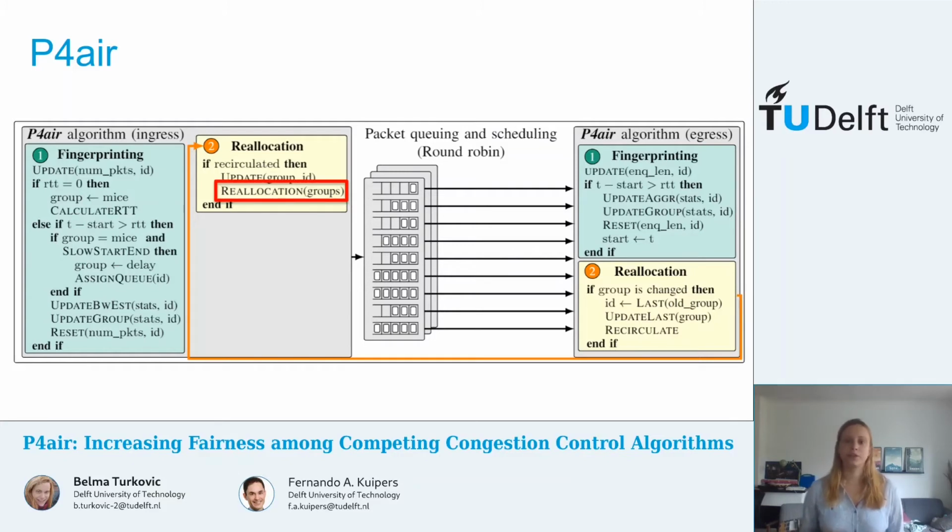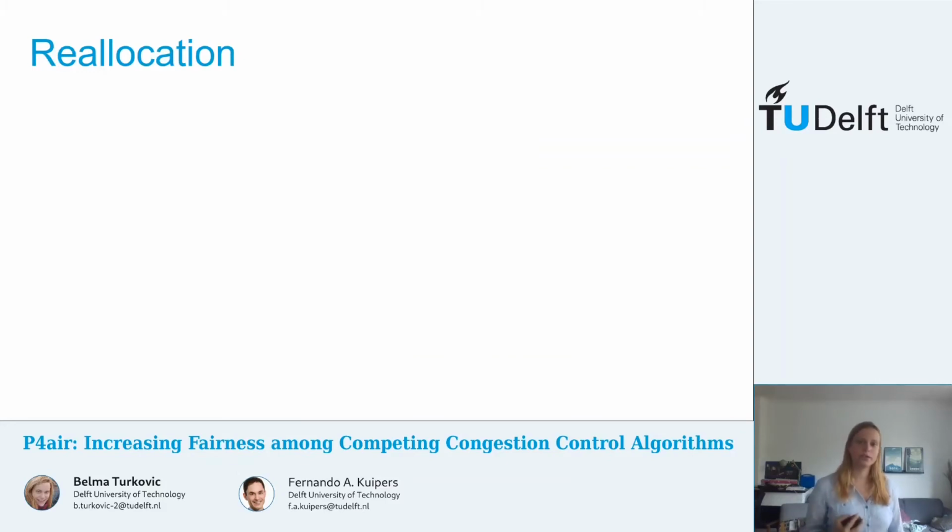So this algorithm tries to adapt to the current network state by favoring groups with most flows by assigning more queues to them. Thus, in essence, it tries to make sure that all queues process the same amount of flows. This way, algorithms such as round robin can be used. More details on reallocation can be found in our paper.